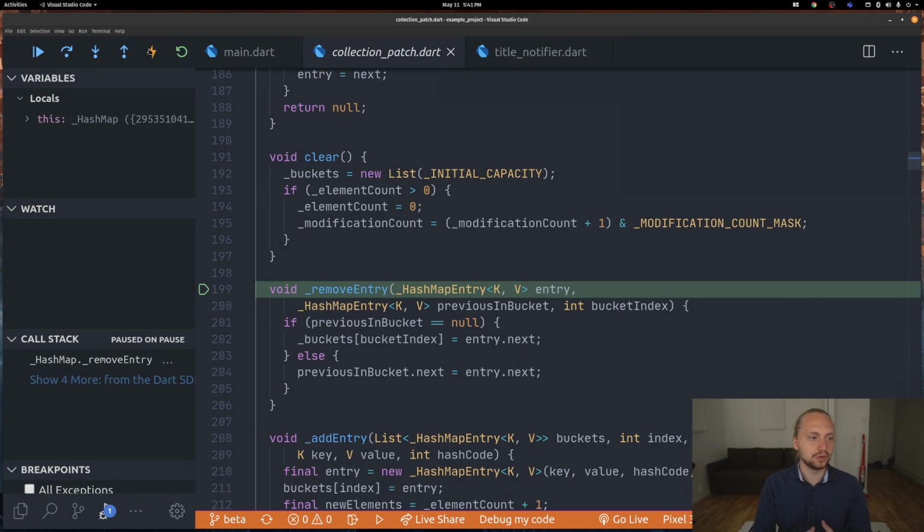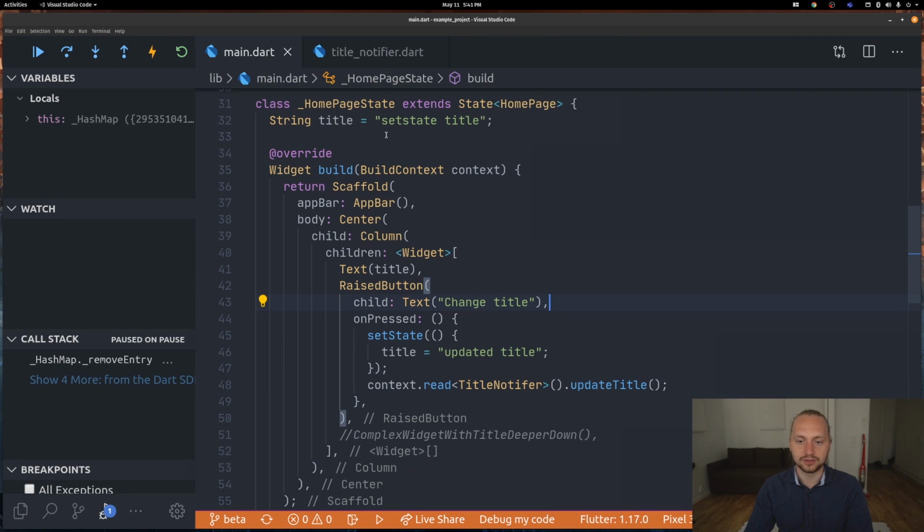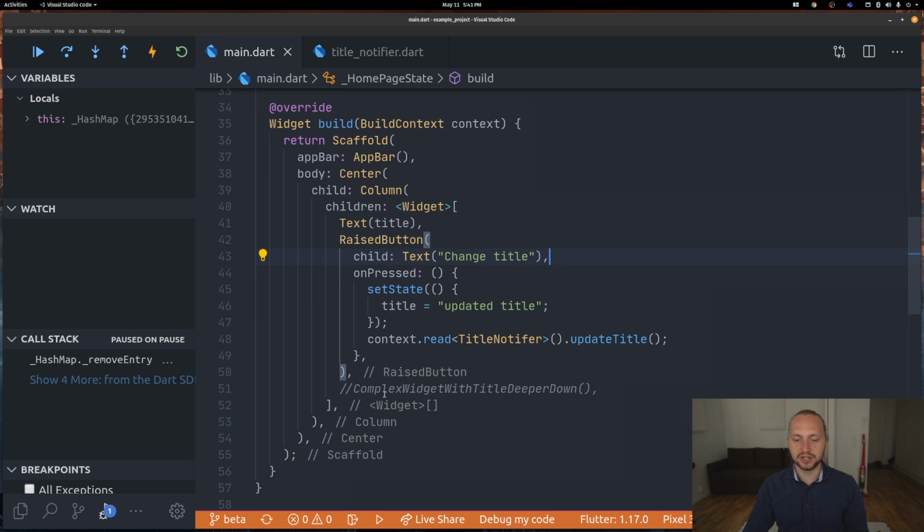But what if I go back to the code, let's close this. What if we actually had a more complex widget? Right now we just have a text which says change title on the bottom. For the text, we have a variable called title. And when we press that button, we change the state of that title. And this is using setState.